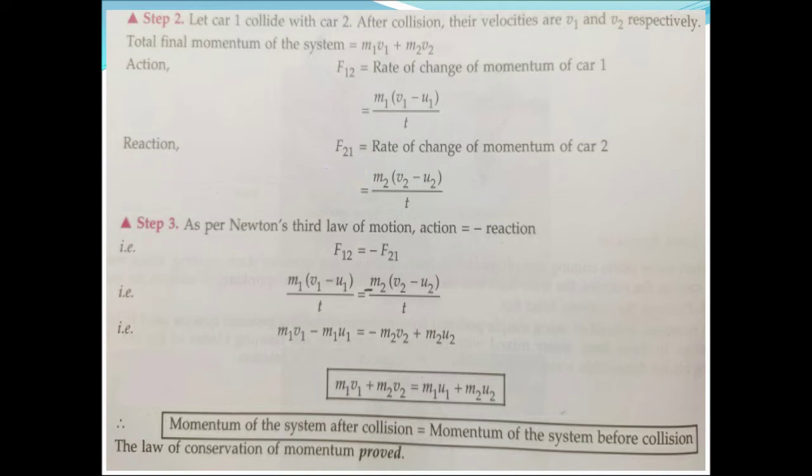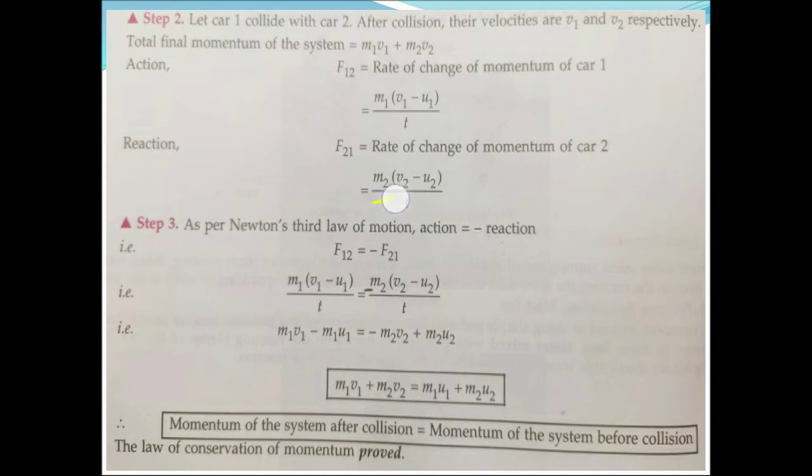In the same way, the reaction F21 means the rate of change of momentum of car 2. So the change in momentum of car 2 is caused by the force applied by car 1. So car 1 applied force on it, due to which this is the change in car 2.